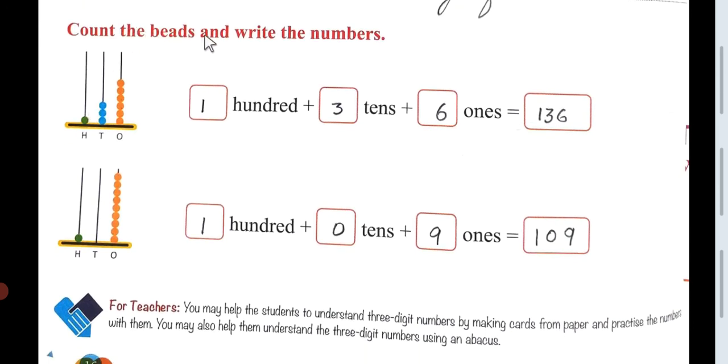Now count the beads and write the numbers. Here hundreds, tens, ones. What is the place of 100? 1. So you will write here 1. Now tens: 1, 2, 3. You will write here 3. And in the place of ones: 1, 2, 3, 4, 5, 6. So you will write here 6. So 136. The full number is 136.